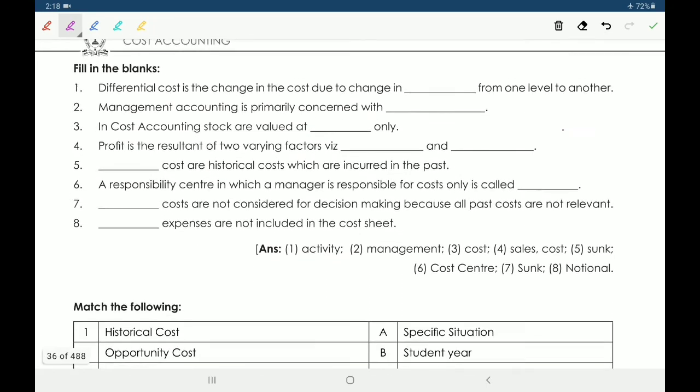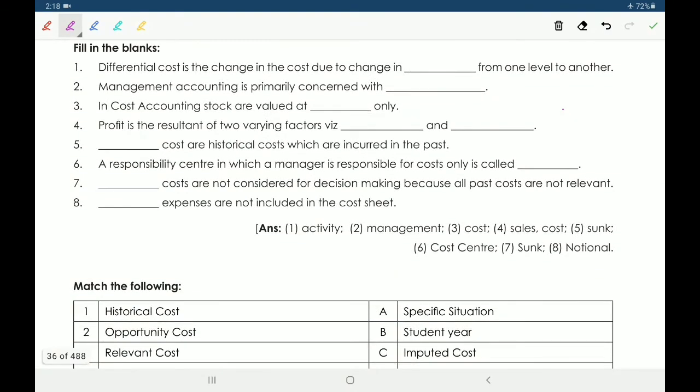Next, fill in the blanks. The first one, differential cost is the change in the cost due to change in dash from one level to another. So differential cost is the change in the cost due to change in activity from one level to another.